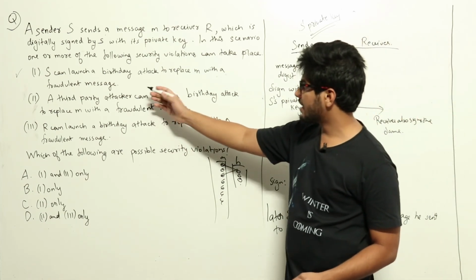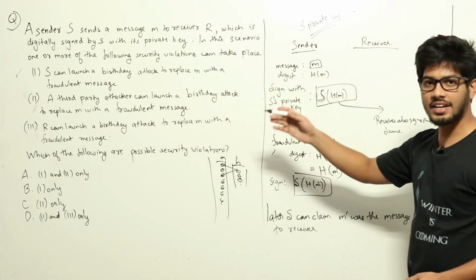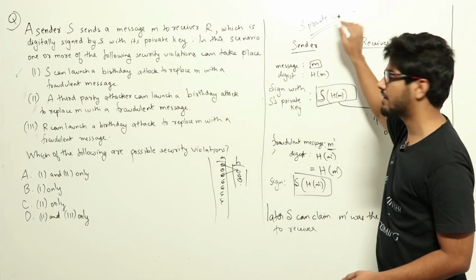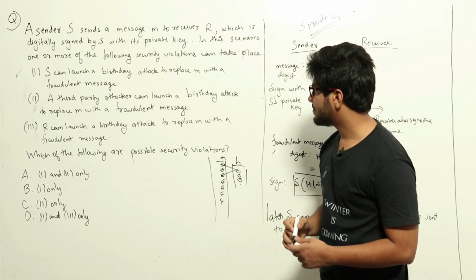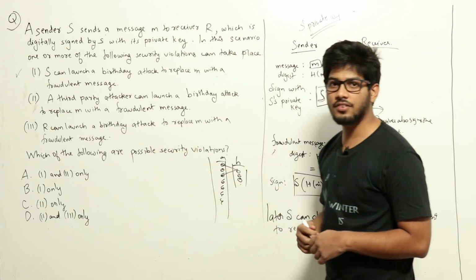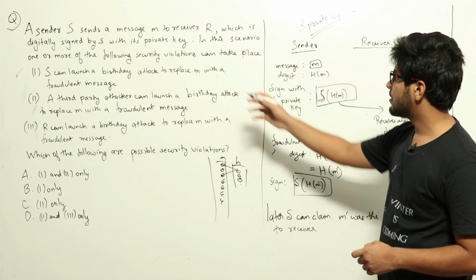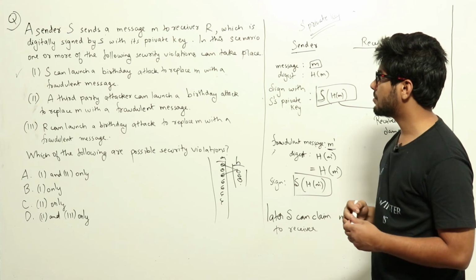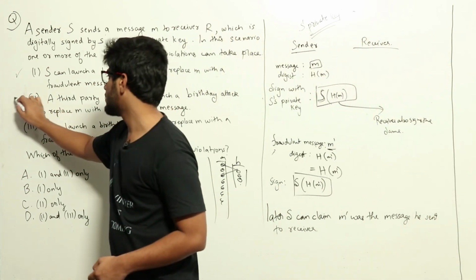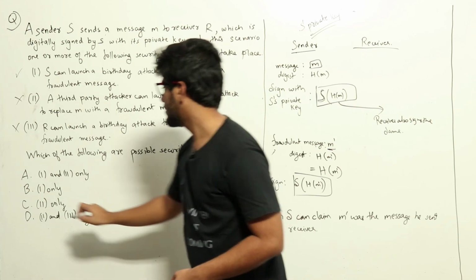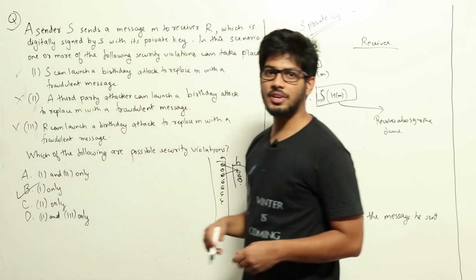For a third party attacker or the receiver to get S to sign a different message, obviously S's private key has to be known, which a third party attacker or the receiver doesn't have. So the receiver or third party attacker cannot launch a birthday attack as they don't know S's private key. So these two are false, only one is correct. So option B is the right answer.